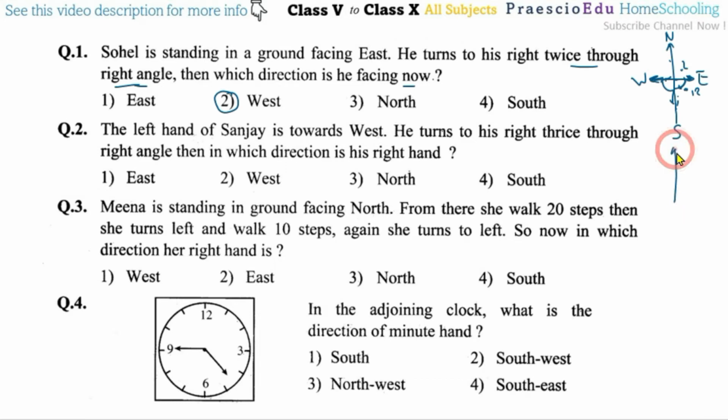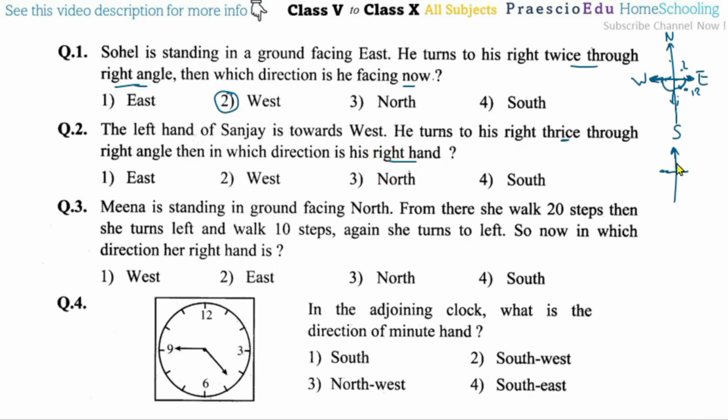So, suppose these are the directions. Now, left hand toward this one, means he is facing to the north. He turned to his right thrice through right angle. Then which direction is his right hand?